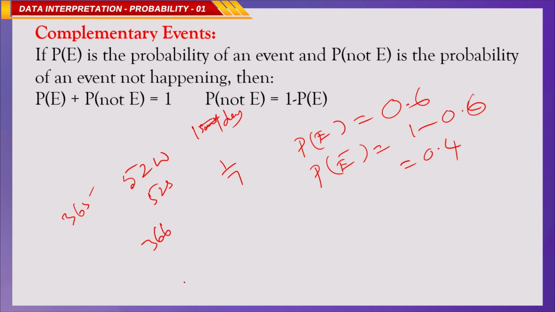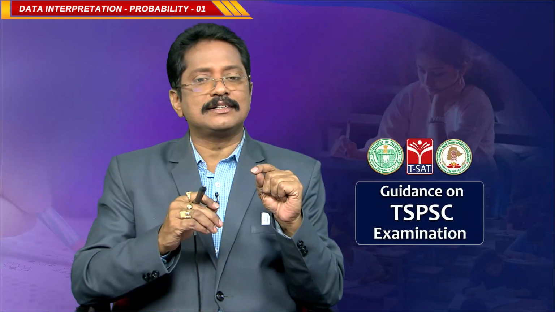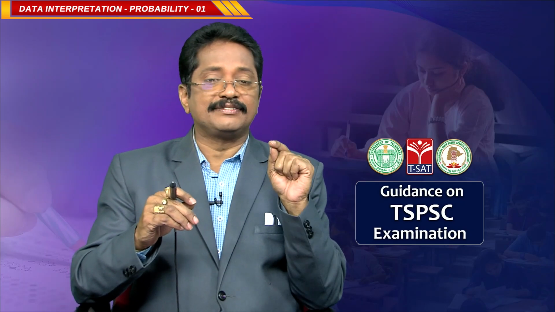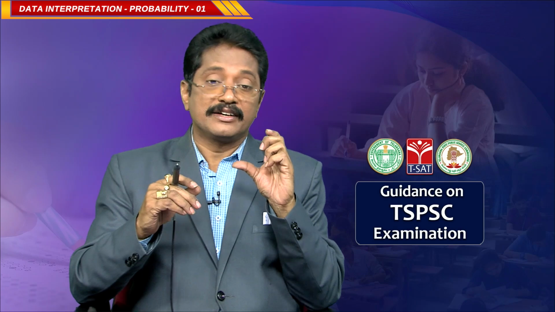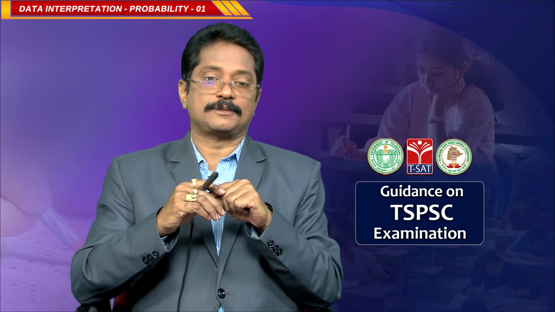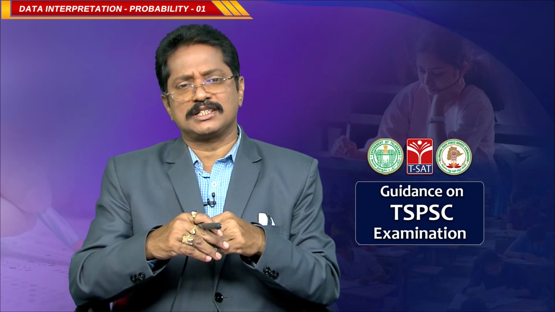A leap year has 366 days, that is 52 weeks and 2 days. Of course, we will call these odd days also. So, from 52 weeks we have 52 Sundays. This is a conditional probability. For example, what is a leap year? Generally, a leap year has 366 days and the extra day is identified as the 29th February, because February has 28 days, but in a leap year we have 29 days. Everyone knows this.